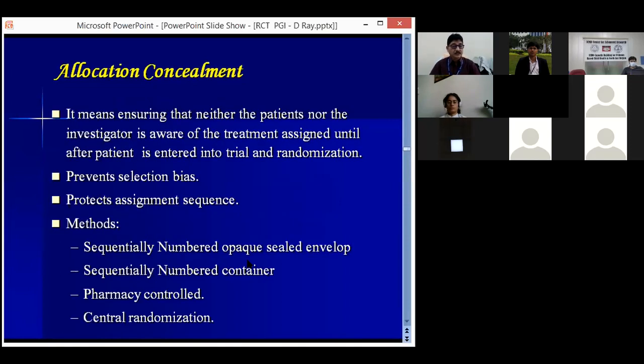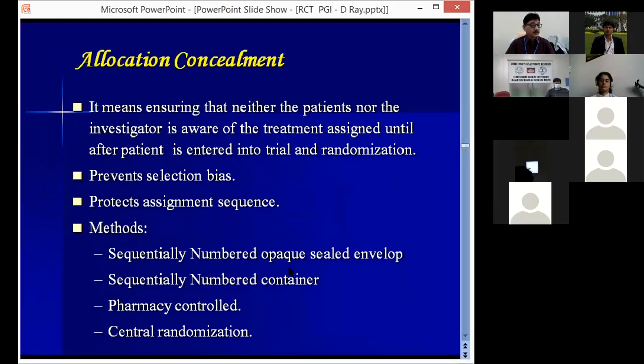Now coming to the next form, allocation concealment. It means ensuring that neither the patients nor the investigators are aware of the treatment assigned until the patient enters the study. The sequence will be generated by randomization, but that sequence has to be concealed by allocation concealment.